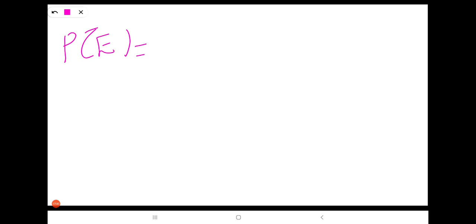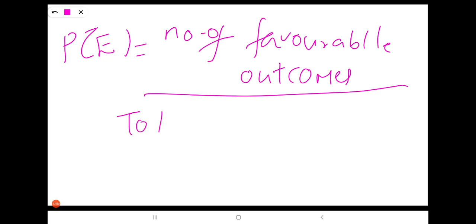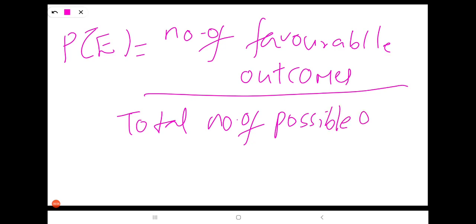So the probability of an event is the number of favorable outcomes divided by the total number of possible outcomes.